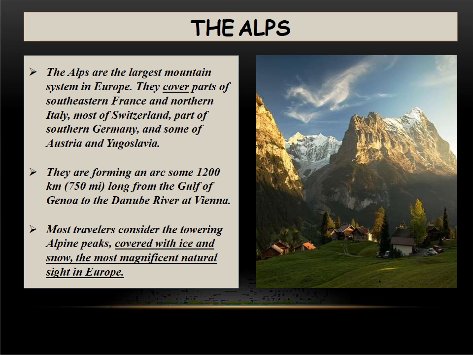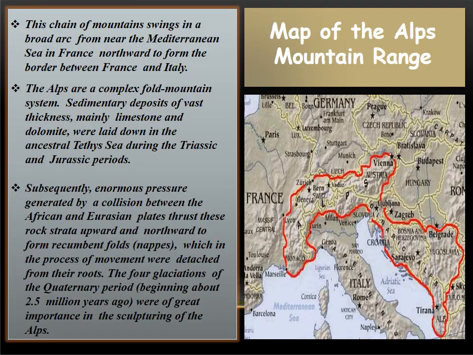Let's discuss about the Alps first. The Alps are the most significant natural site in Europe, covering most of the parts of Europe. They form a very long arc from the Gulf of Genoa to the Danube River at Vienna. Let's know more about the Alps.